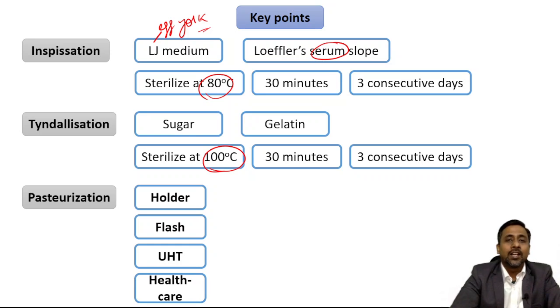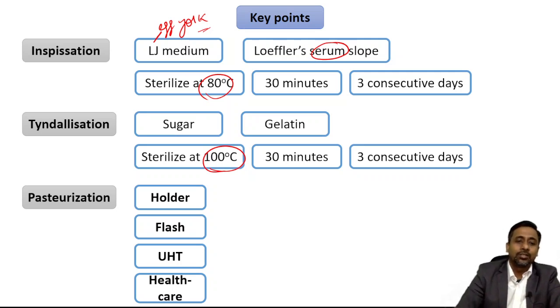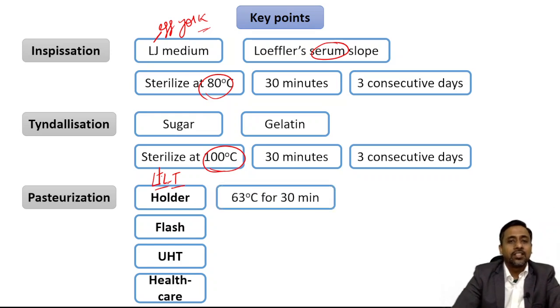Okay, so we'll see the Holder method. Holder method is holding the milk at a lower temperature for a longer duration. So this Holder is also known as low temperature long time, LTLT. Okay, so temperature is 63 degrees Celsius for 30 minutes. You remember this, 63 for 30.